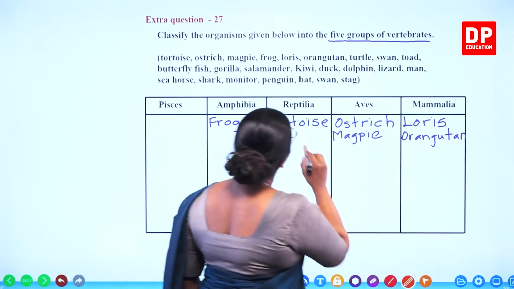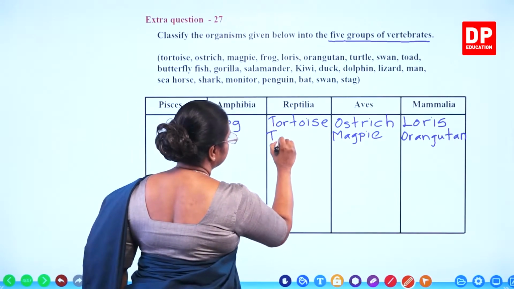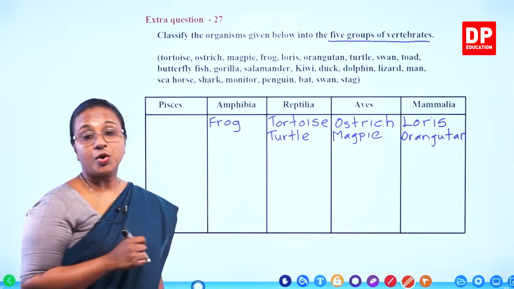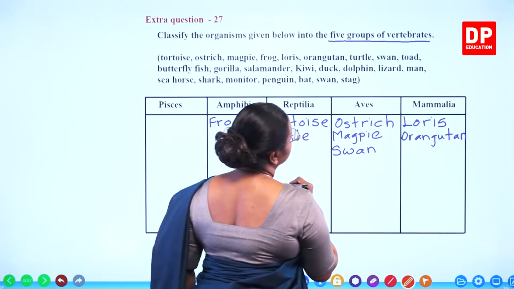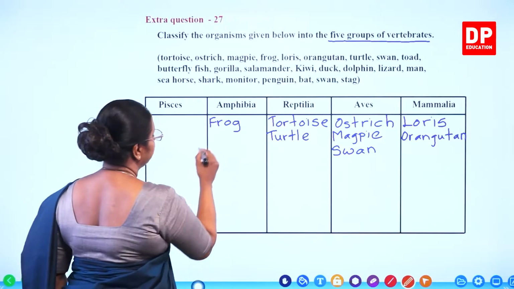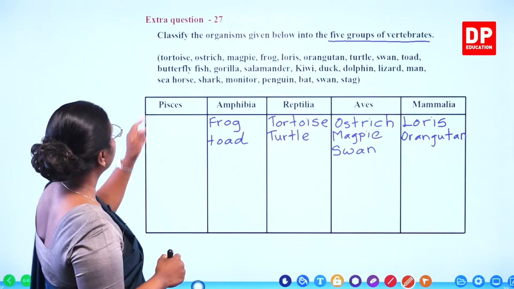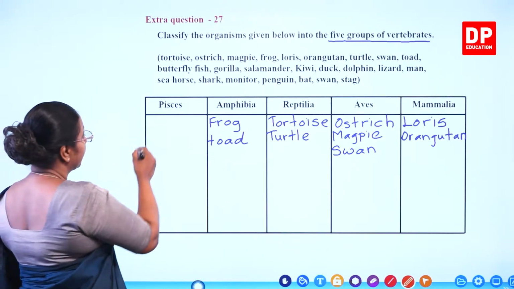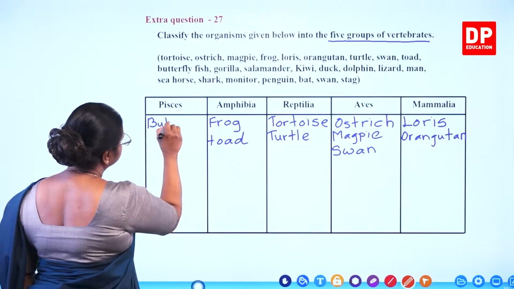Then we have turtle. Like tortoise, turtle is also a reptile. Then we have swan. Swan is a bird, so it comes under aves. Then we have toad. Frog, toad, they all belong to amphibia. After toad, what do we have? We have butterfly fish. So butterfly fish comes under Pisces.